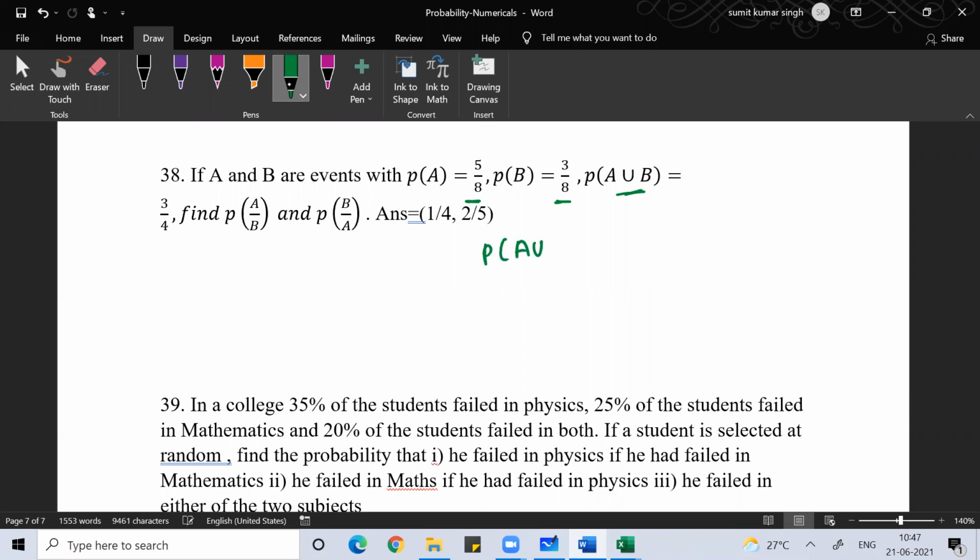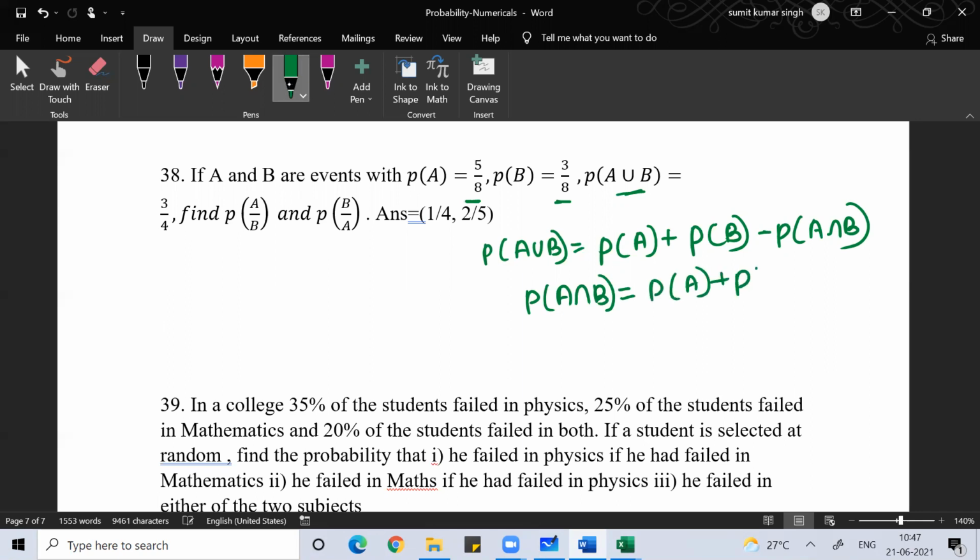So you know the formula, probability of A union B is probability of A plus probability of B minus probability of A intersection B. So I can find probability of A intersection B, which is equal to probability of A plus probability of B minus probability of A union B. Probability of A is 5 by 8, probability of B is 3 by 8, minus 3 by 4.